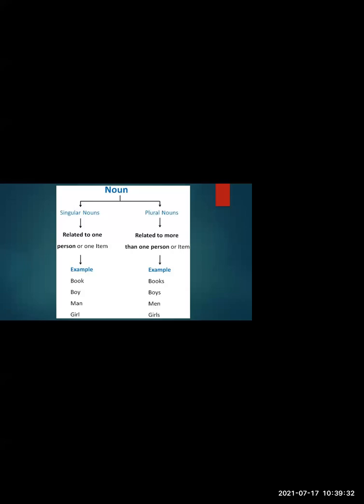Now, what is singular noun? Singular, the word itself says single. When we refer to only one person or one item, it is known as a singular noun. Whereas if I refer to more than one person or more than one thing, it is known as a plural noun. For example, book. By book, I just mean one book. But if I say books, there are many books. So it becomes a plural form when there is more than one book.